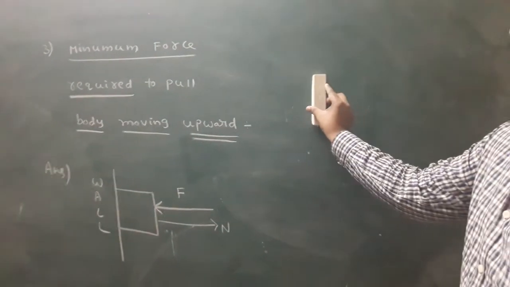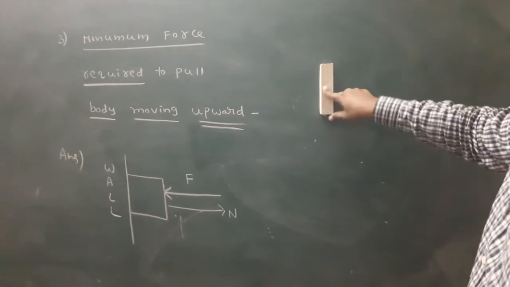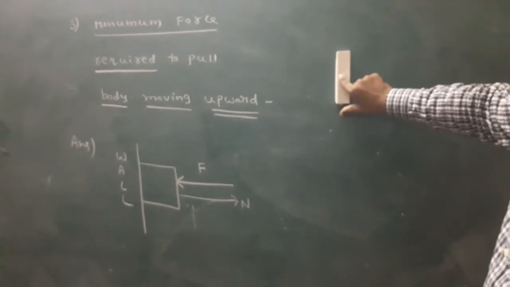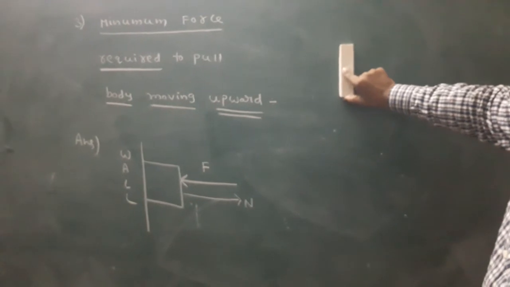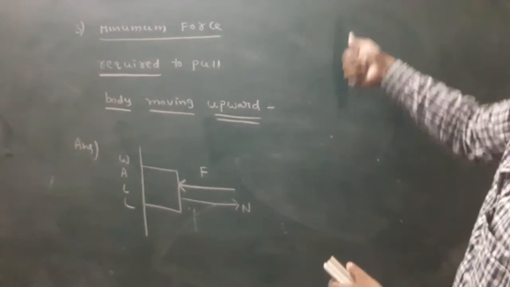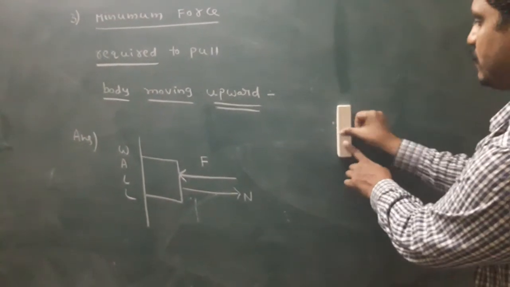Look at the board. This is the block. First, the force F is applied. Then by using another finger, the block moves upward.